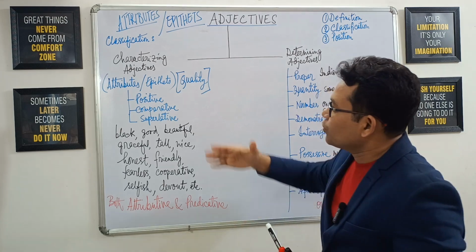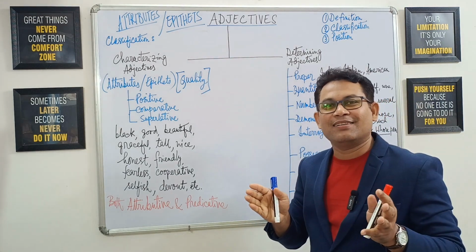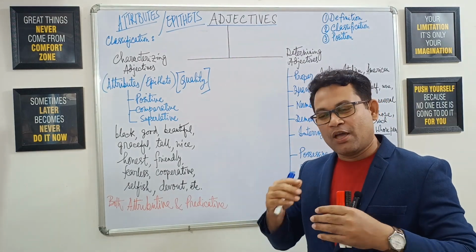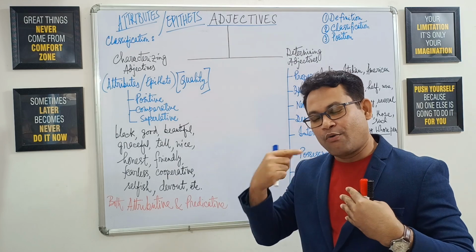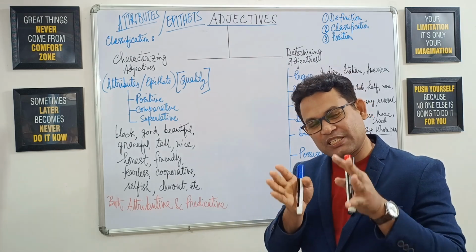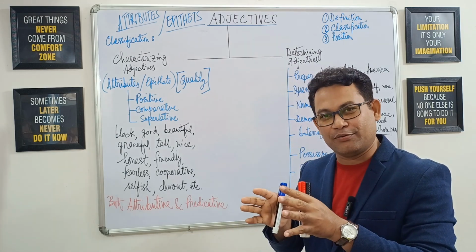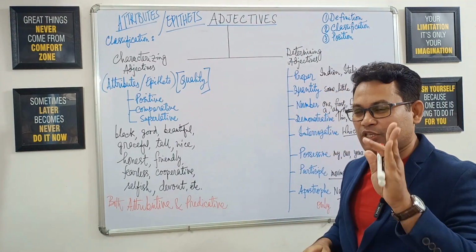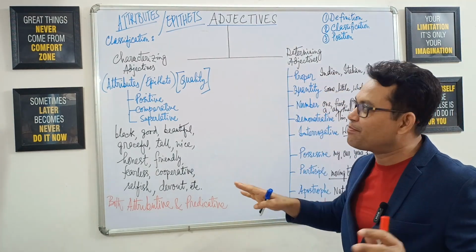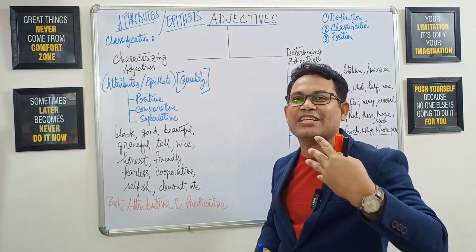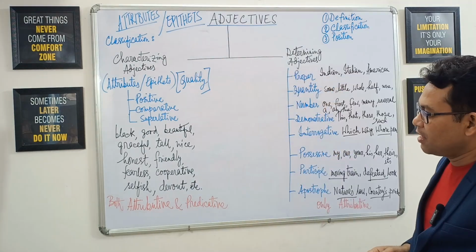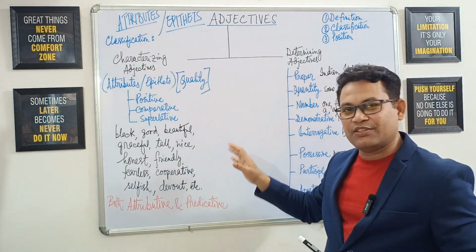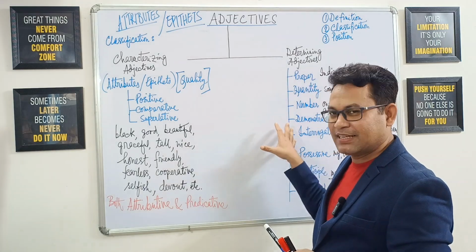All right, so attributes or epithets are those words which help us qualify or characterize a specific noun or a pronoun. That means when we talk about adjectives, we should remember that an adjective is nothing but an epithet or an attribute.